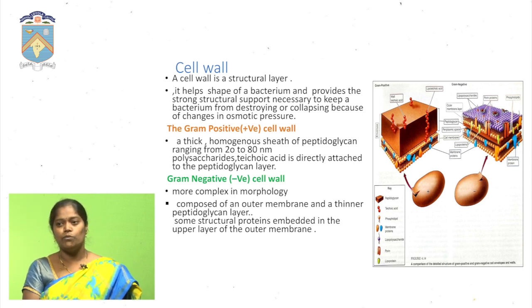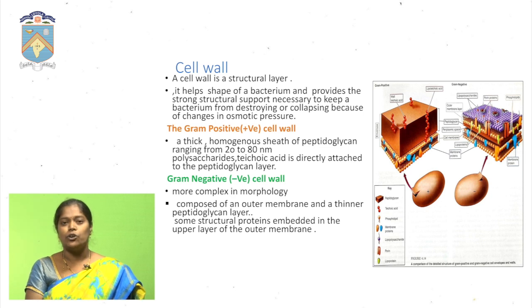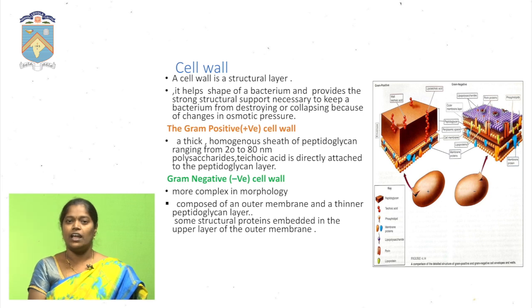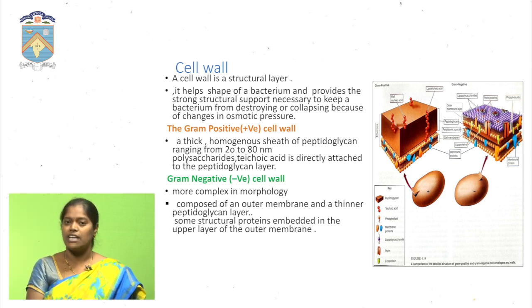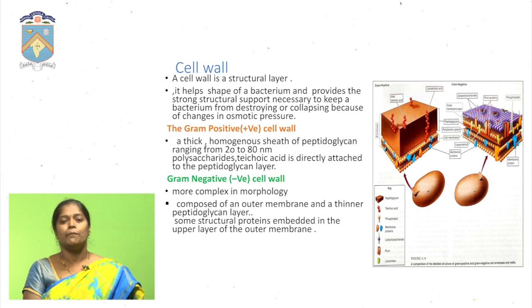In gram negative bacteria, the peptidoglycan layer is very thin. When we use gram staining, the peptidoglycan absorbs the crystal violet and appears purple in color. But in gram negative bacteria, when we stain with safranin, they absorb the safranin and appear pink in color.